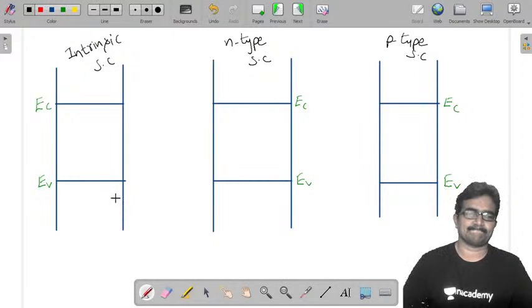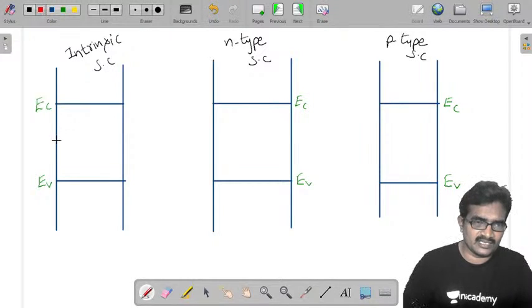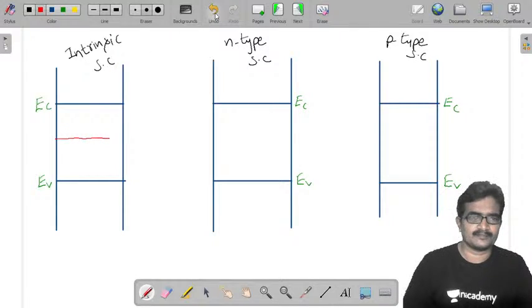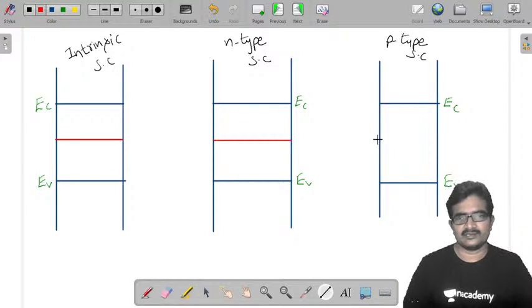Now first I am going to draw the intrinsic Fermi energy level. Here the intrinsic Fermi energy level is approximately midpoint. Same here, approximately midpoint.